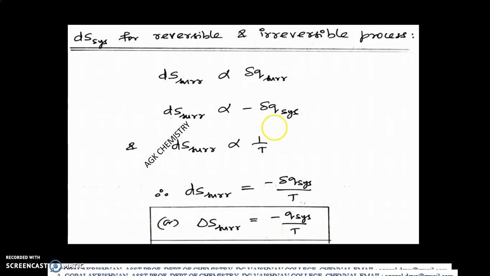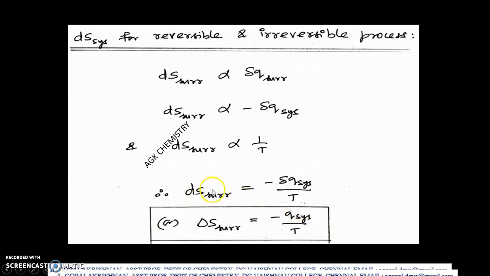Change in entropy of the surrounding should be inversely proportional to temperature. Now, by combining these two, we can write change in entropy of the surrounding is equal to, in this case, the proportionality constant is 1. Therefore, dS surrounding can be written directly as equal to minus dQ system by T. Or we can also write it as delta S surrounding is equal to minus Q system by T.